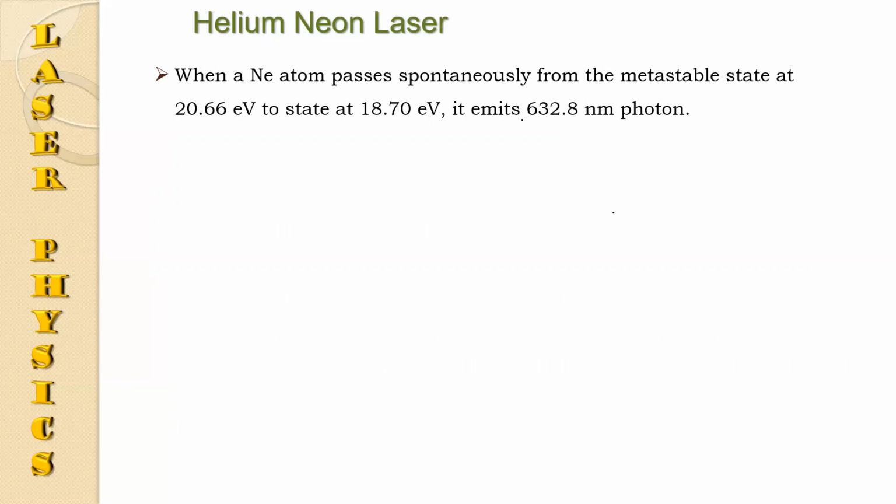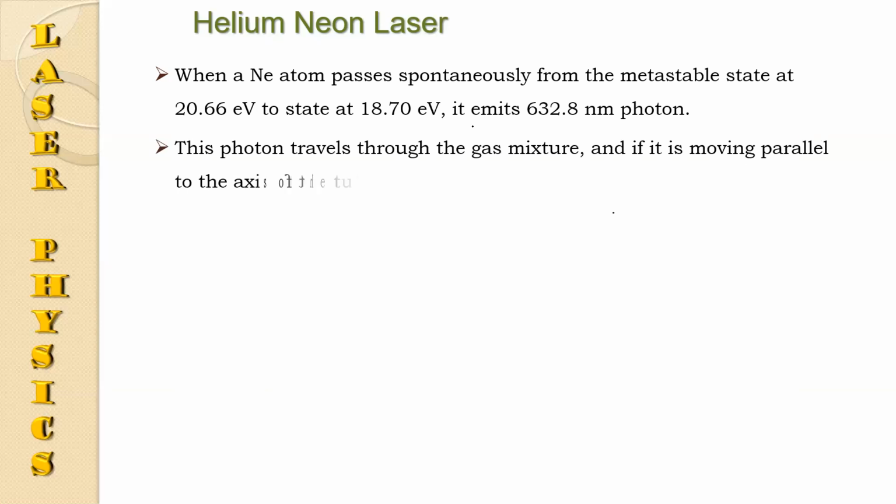This spontaneously emitted photon passes through the tube back and forth, and it hits another excited neon, stimulating it to emit a further photon, so stimulated emission occurs.